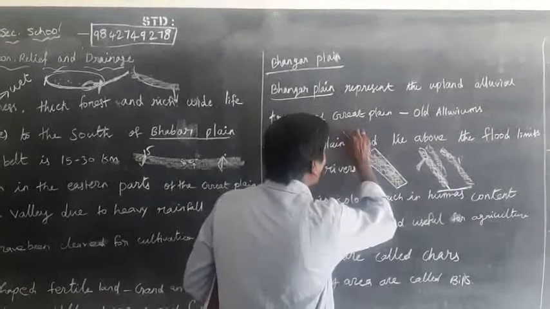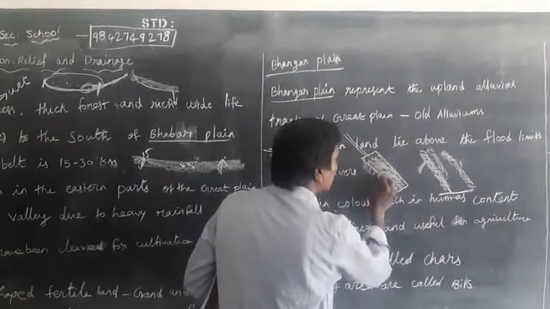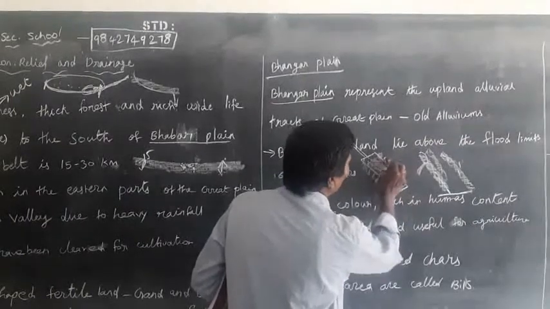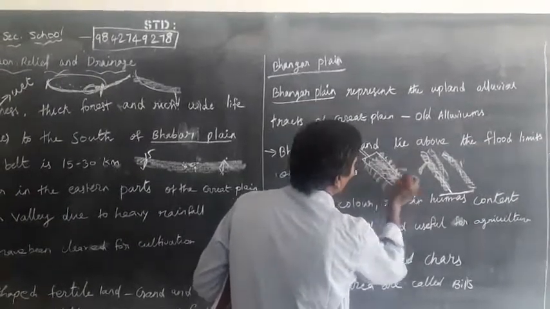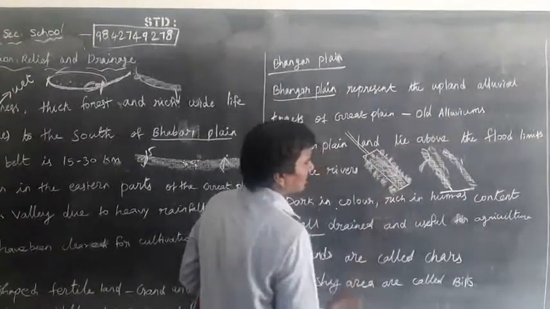The running water deposits on the Ganga side.